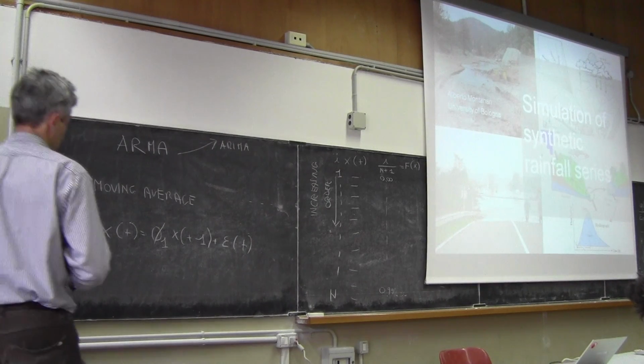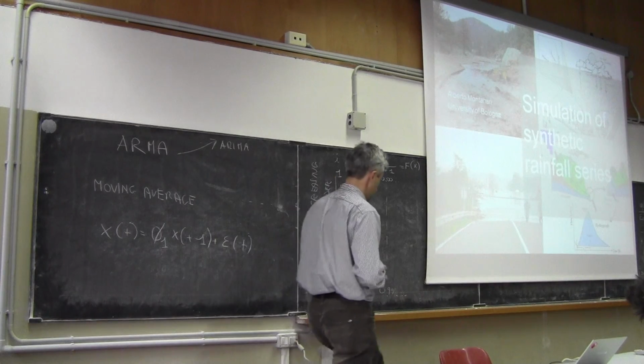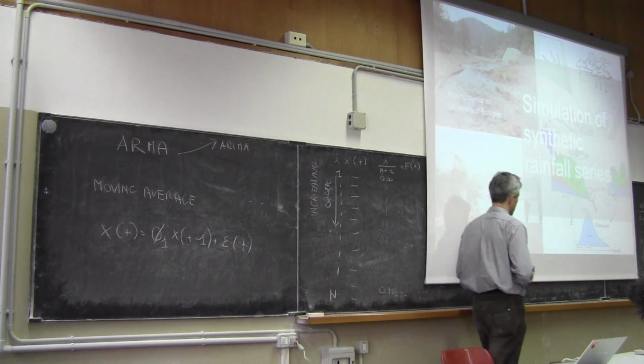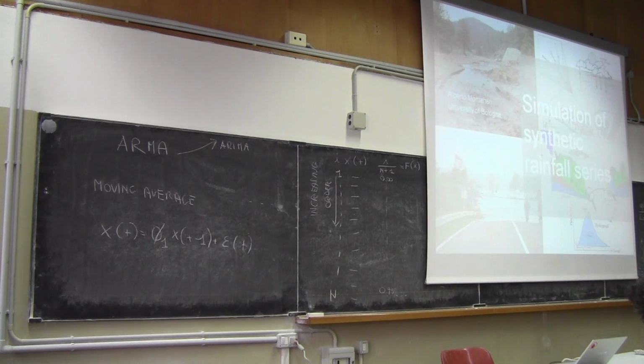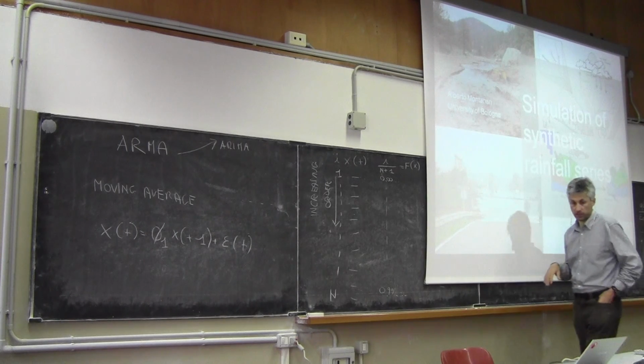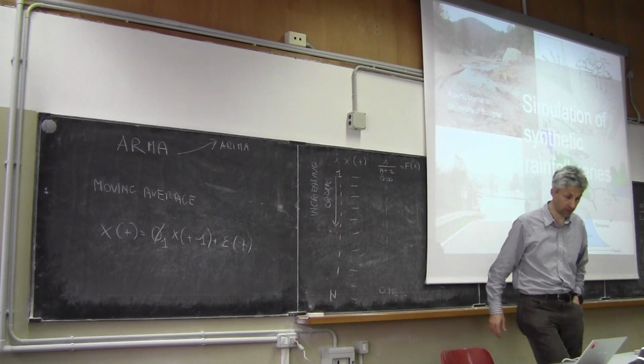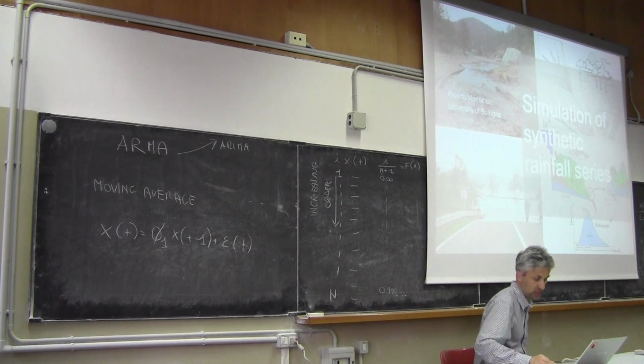So how can we generate intermittent series? Intermittent series for us are important because we deal with rainfall often, and this is one case. And in this group of slides, there are only two slides. I focused on rainfall because, of course, this is a relevant case, but also there are intermittent river flow series with which we often have to deal. And therefore, this is a relevant problem.